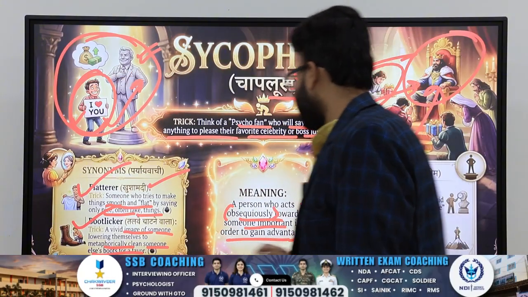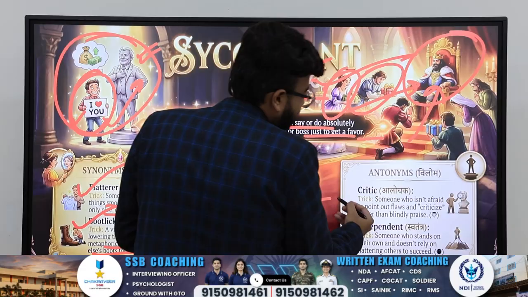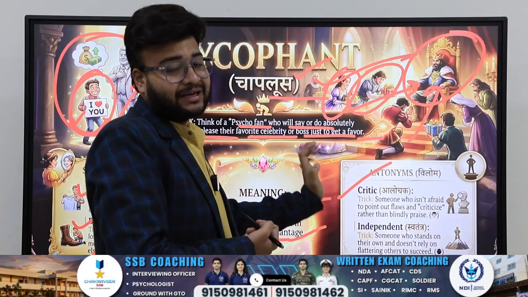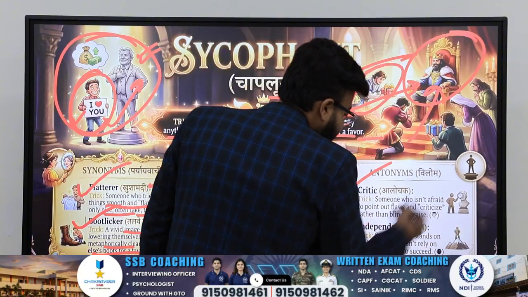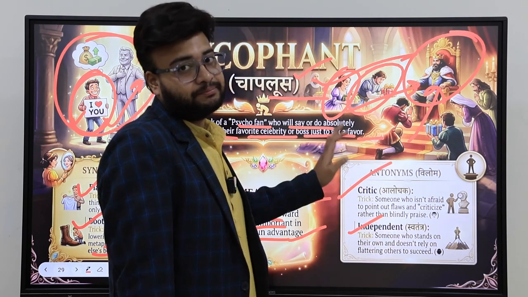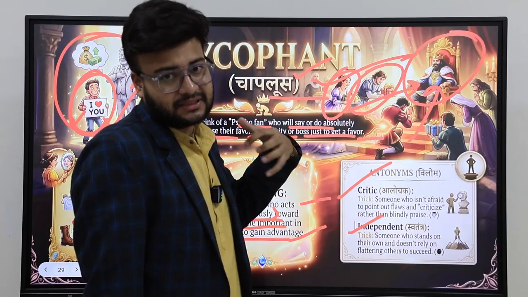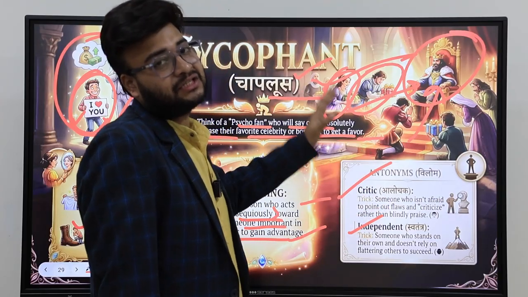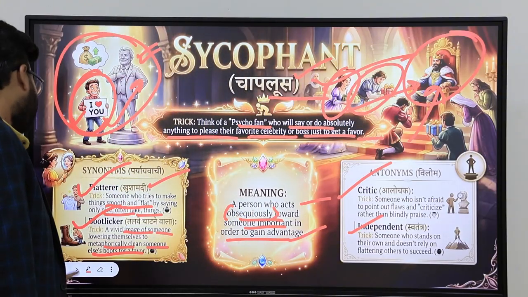So let's move on to the antonym side now. What were the synonyms? Flatterer, bootlicker, obsequious. The antonyms will be critic, who criticizes someone, who condemns someone. A person who criticizes someone, a person who condemns someone is called a critic. Now, independent: a person who is very independent will not lick the boots of others, will not praise just to gain some favors. A person who is very independent in nature will never praise someone just to get some favors in return. So critic and independent are the antonyms.